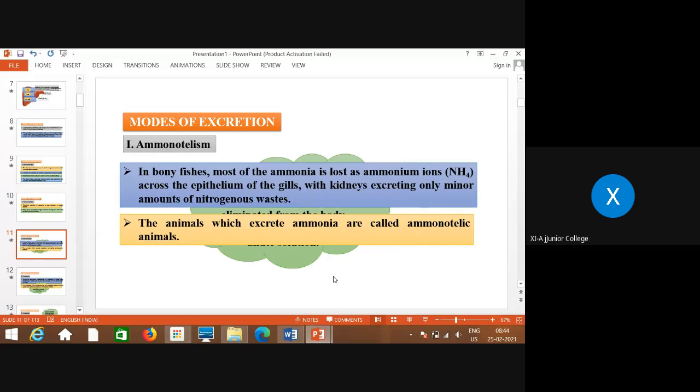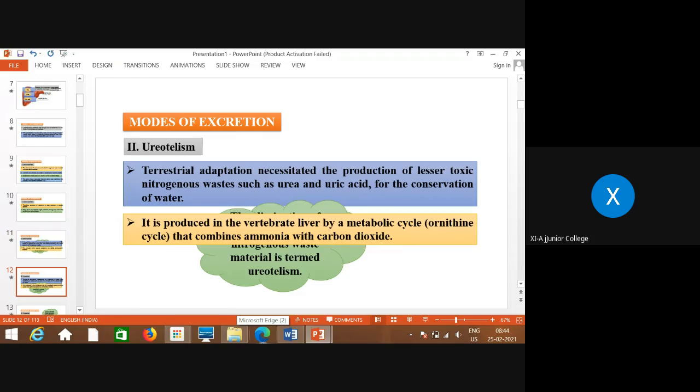So the animals which excrete ammonia are called ammonotelic animals. Remember, ammonotelism and ammonotelic animals. And the most important example of ammonotelism or ammonotelic animals is bony fishes. Most of the aquatic invertebrates also show such type of ammonotelism. Bony fishes is the best example you can remember of ammonotelism.